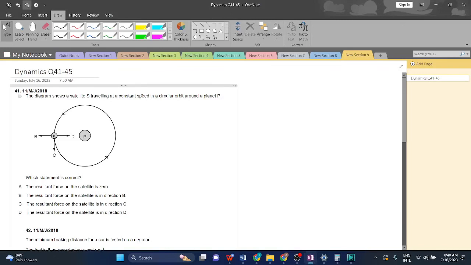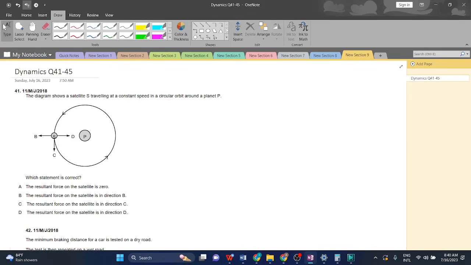Let's start. Question 41. The diagram shows a satellite S traveling at a constant speed in a circular orbit around a planet P. Circular orbit suggests that this is obeying the laws of centripetal force, because any object that moves in a circular path is subjected to centripetal force. So let's read the rest of the question.